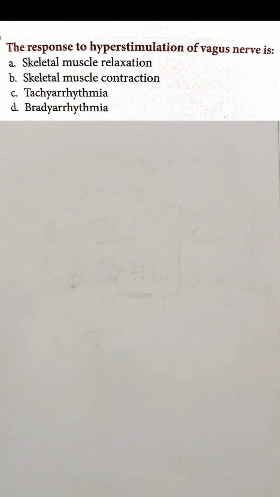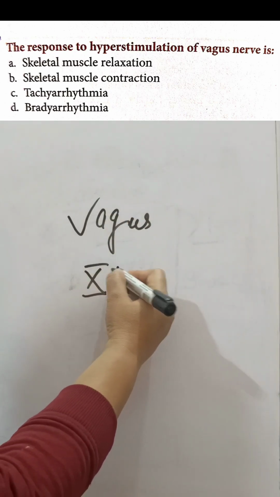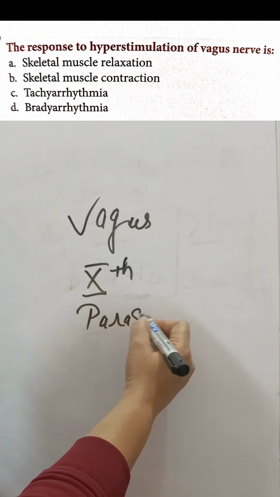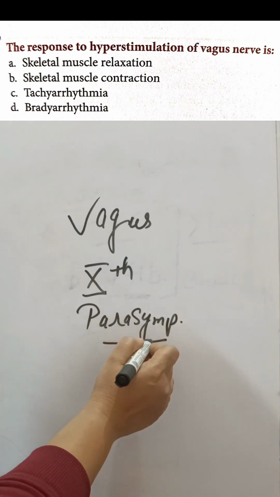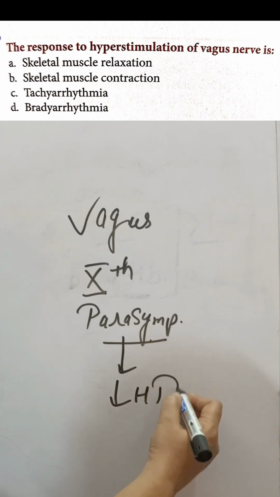Okay, now the next question is, response to hyperstimulation of the vagus nerve is: skeletal muscle relaxation, skeletal muscle contraction, tachyarrhythmias, or bradyarrhythmias. Before understanding the answer, we should understand what the vagus nerve is. The vagus nerve is the 10th cranial nerve, right? It involves the parasympathetic nervous system. And what is the role of the parasympathetic nervous system? It helps to decrease the heart rate, right?